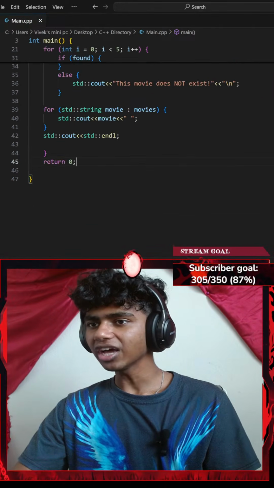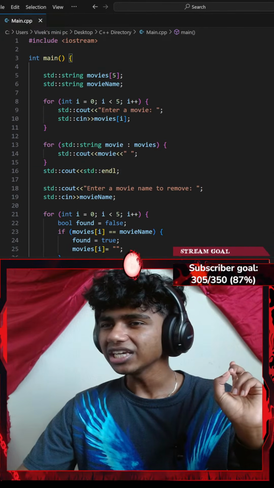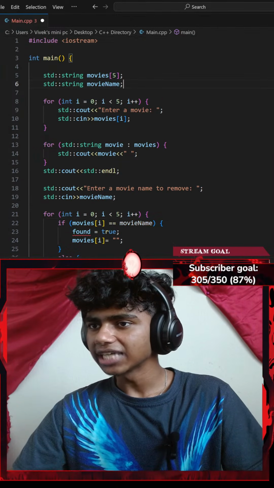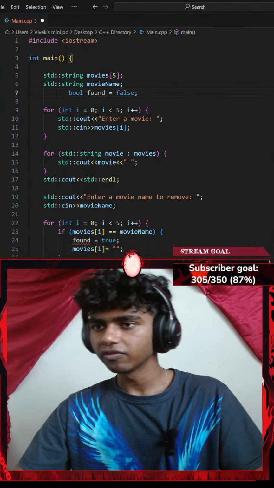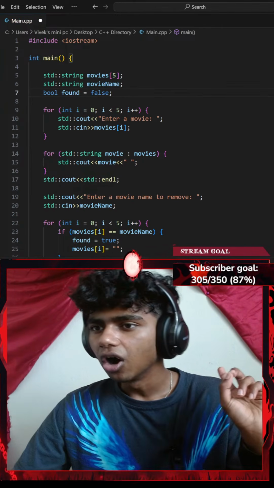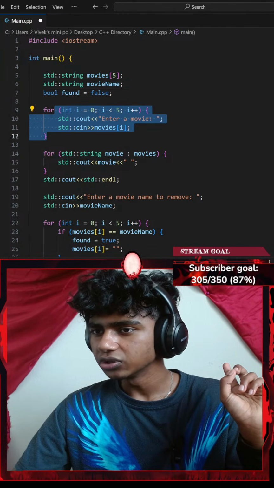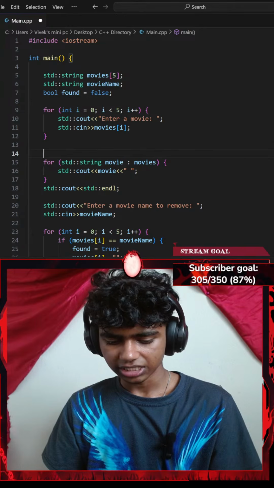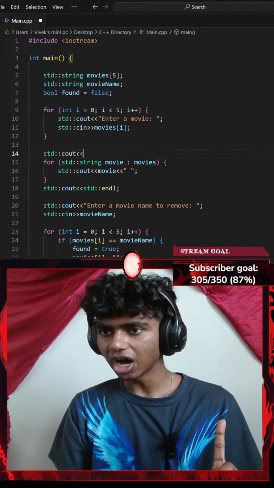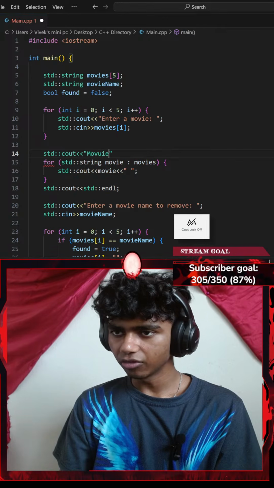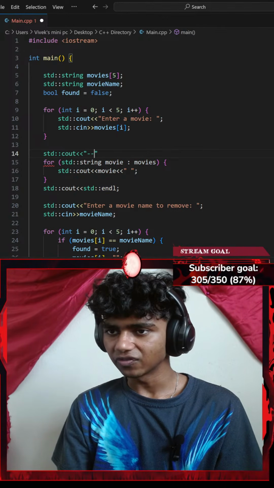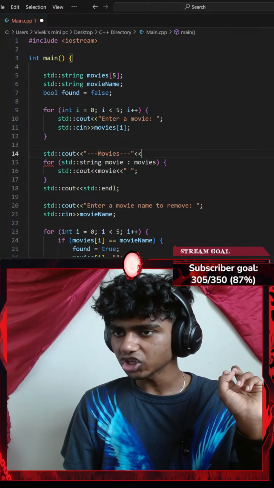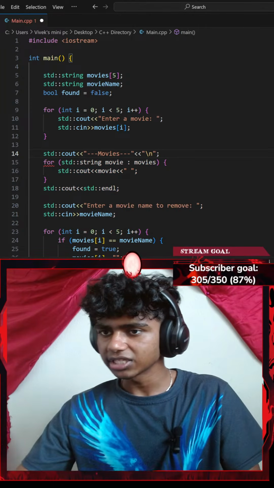Okay, let's see. I think I understand where I messed up here. Firstly, I gotta add my boolean false. Let me copy that to be outside my loops, so this is like a global variable. Okay, and then I go with a for loop where I ask the user for a movie. I print my movies. So I could go with a standard console output with an insertion operator that says something like movies. Actually, let's go with a few hyphens. So 3 hyphens, another insertion operator with a new line, ending with a semicolon.